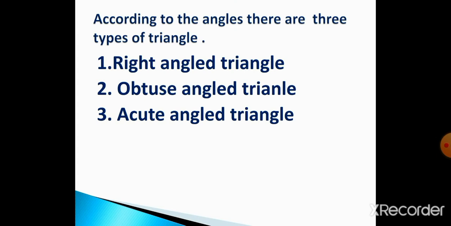According to the angles, there are three types of triangle. What are they? Right angle triangle, obtuse angle triangle, and acute angle triangle. So can you tell me, dear student, according to the angles, how many types of triangle are there? Yes, three types of triangle. Number one, right angle triangle. Number two, obtuse angle triangle. And number three, acute angled triangle.